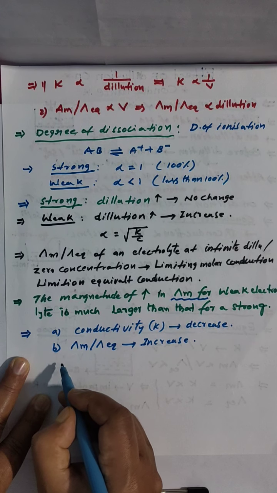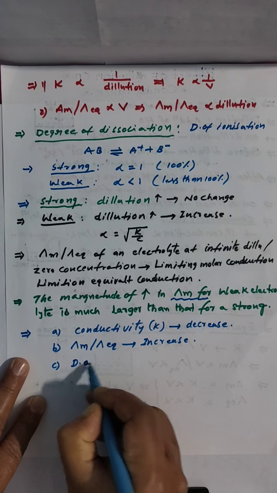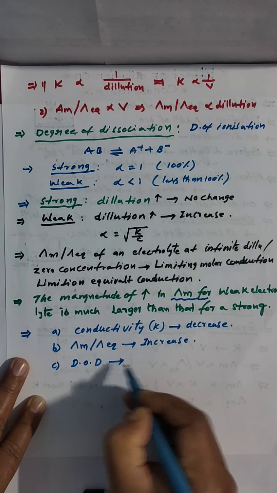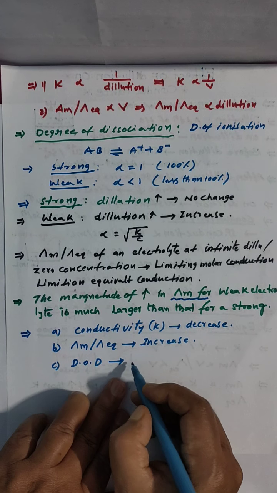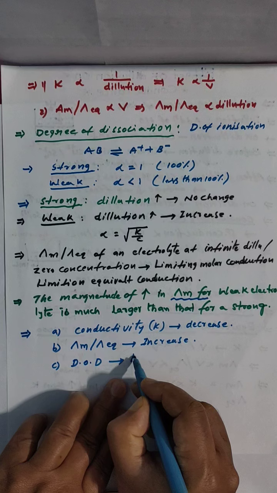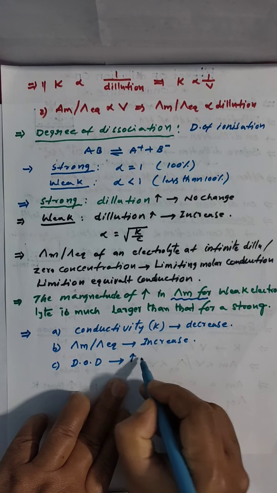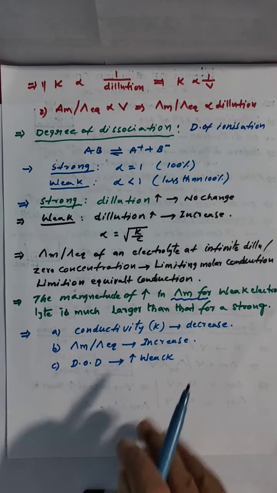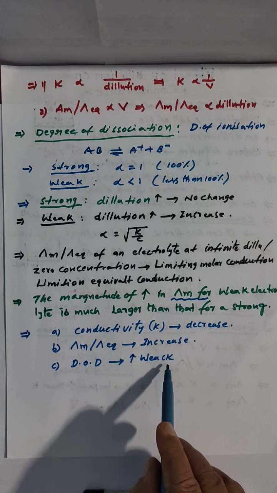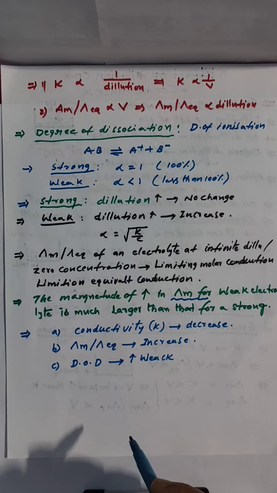And the third one we have is degree of dissociation. Degree of dissociation on dilution increases with weak electrolytes. It means if you increase the dilution of a weak electrolyte, dissociation also increases.